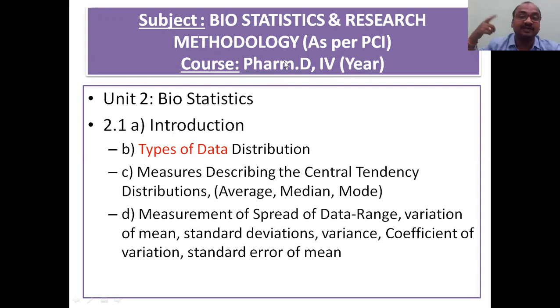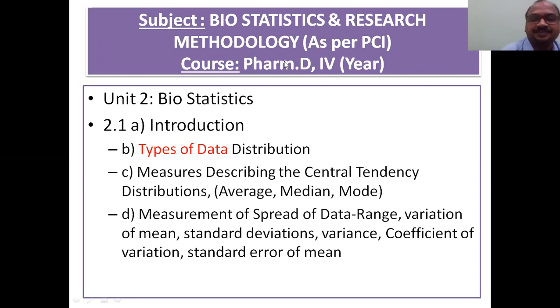I have already made a video on the introduction of biostatistics and types of data distribution. That is the second part. In this video we will see types of data, and in the next video I am making on the types of data distribution. Very important and very interesting one, right?